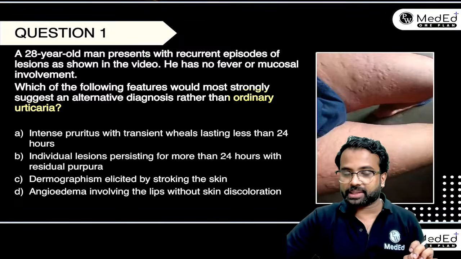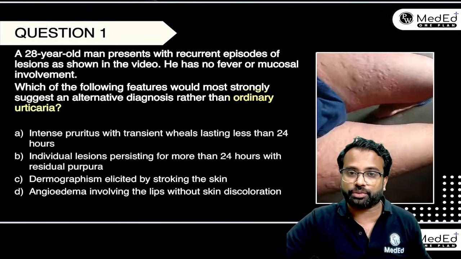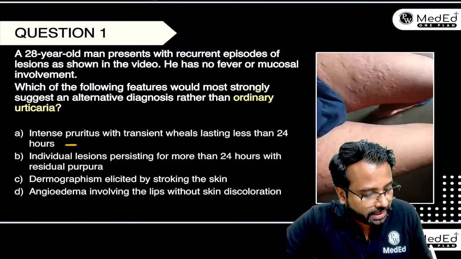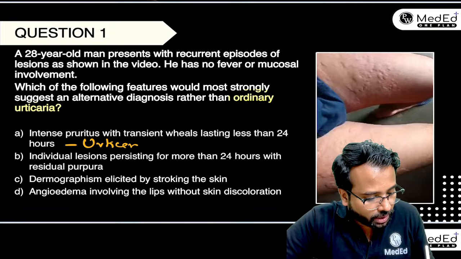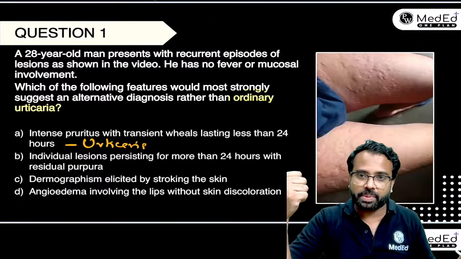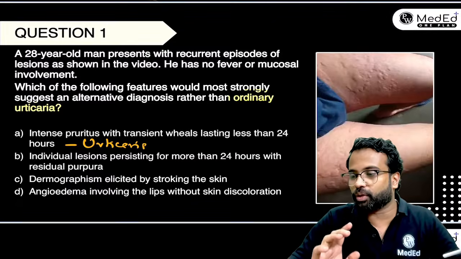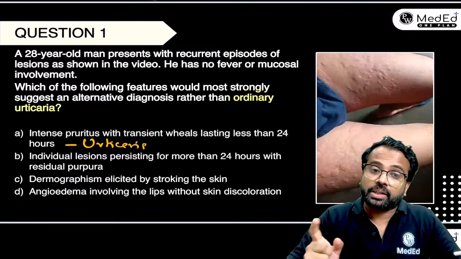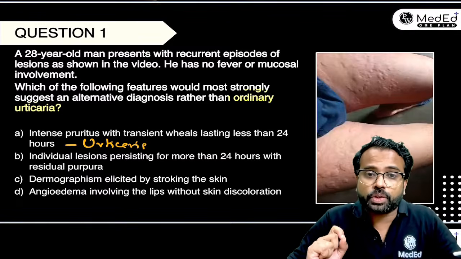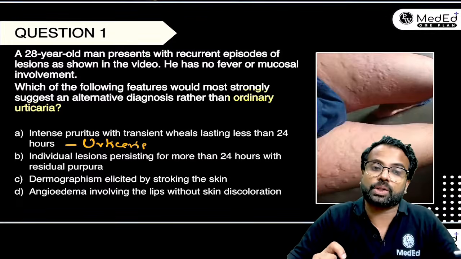Intense pruritus with transient wheals lasting for less than 24 hours. This is definitely a feature of urticaria, because pruritus means itching, and along with itching these wheals will be lasting for less than 24 hours. Now see the second option. Individual lesions persisting for more than 24 hours with a residual purpura.